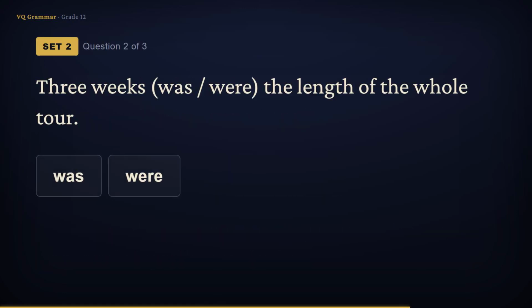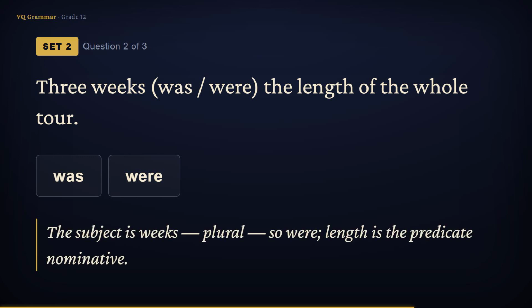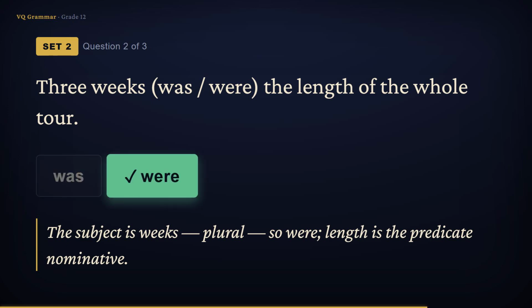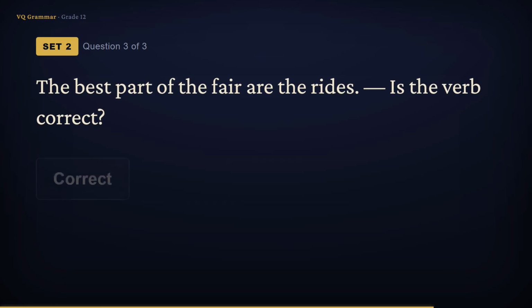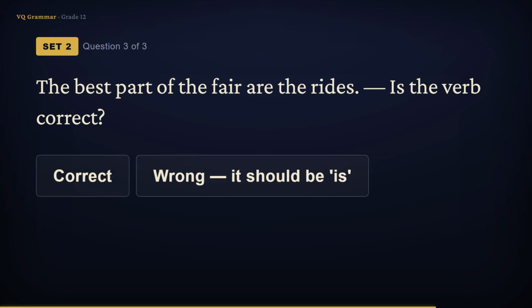Three weeks was or were the length of the whole tour. The singular length after the verb tempts you toward was. But look at the subject, three weeks. That's plural. So the verb agrees with weeks and becomes were. Length is only the predicate nominative, so it doesn't get a vote. Last one. Judge this sentence.